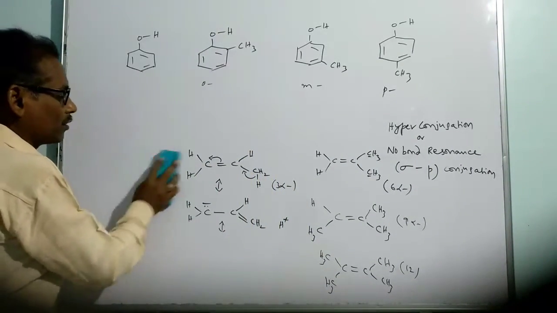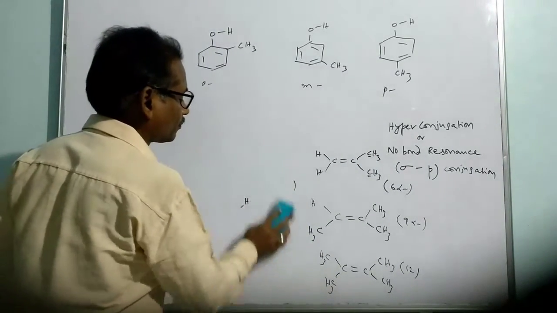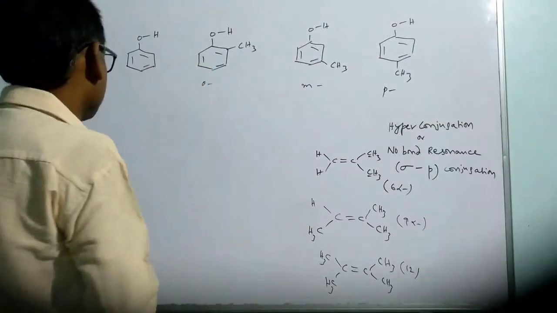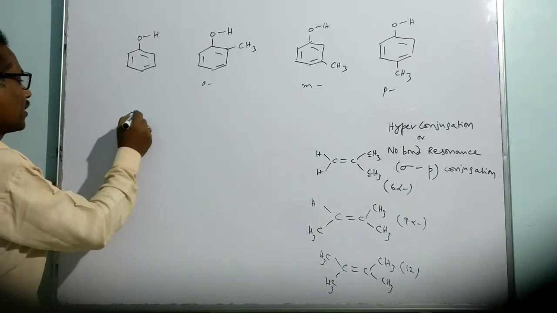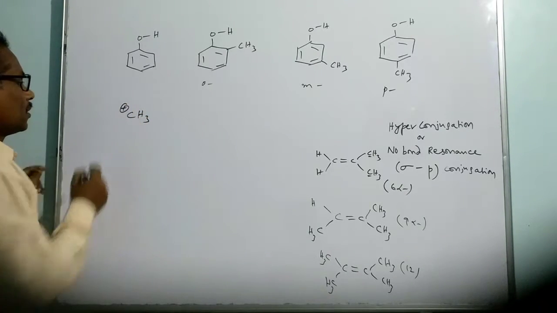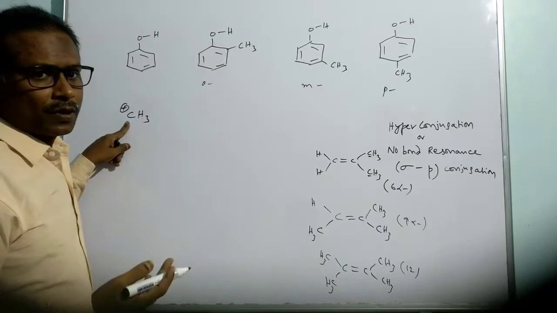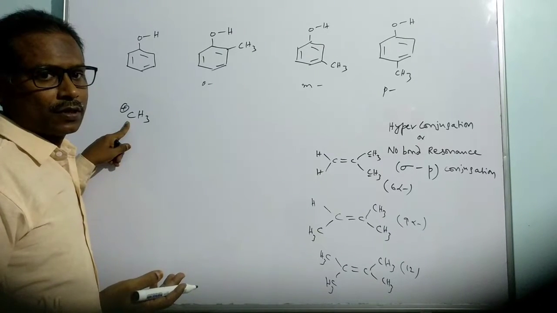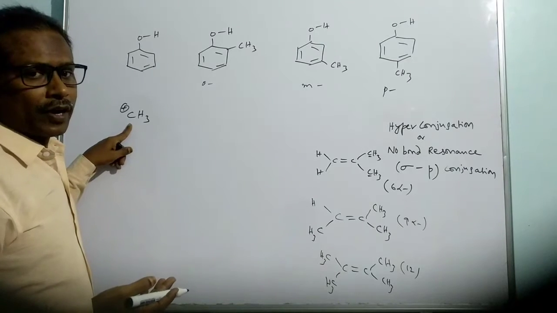So if we take a carbocation, for example a methyl carbocation, it is a carbon that doesn't have any other carbon, so there are no alpha carbons. It is the simplest carbocation.